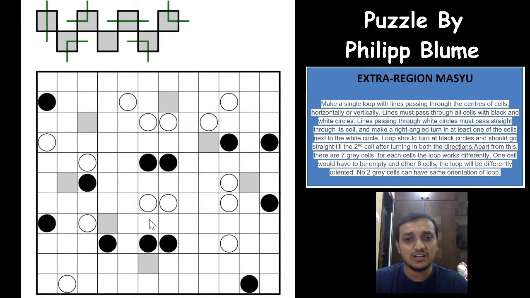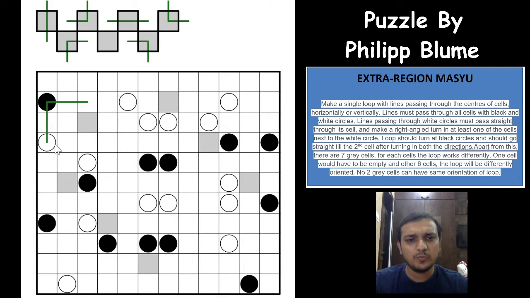It's really a very fun variant, I would say, a very fun idea. And thanks to Philip Blume for giving us such an excellent puzzle and opportunity to cover this puzzle type on our channel, right? So usually when we know that the loop has to turn at the black circles, it will always have to be this way, because it cannot turn this way. You'll need to go till the second cell, and it cannot turn this way at the edge. So this is the only way.